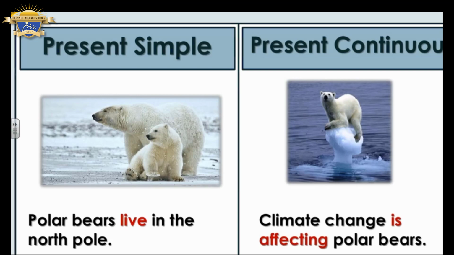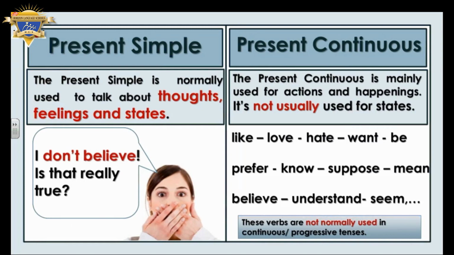Present simple is also normally used to talk about thoughts, feelings, and states. I don't believe. Is that really true? Here I'm talking about thoughts and feelings. But present continuous is mainly used for actions and happenings. It is not usually used for states. Here, as we said before, I can't use present continuous with stative verbs.